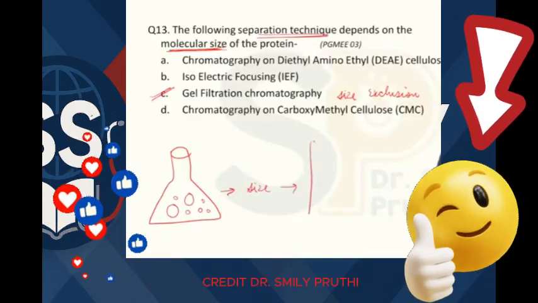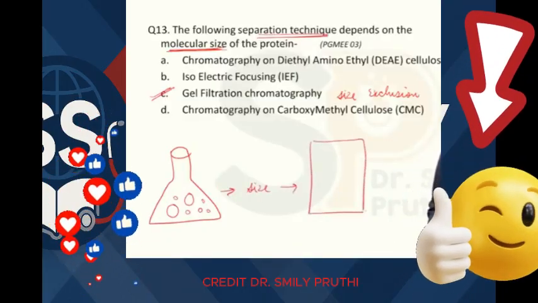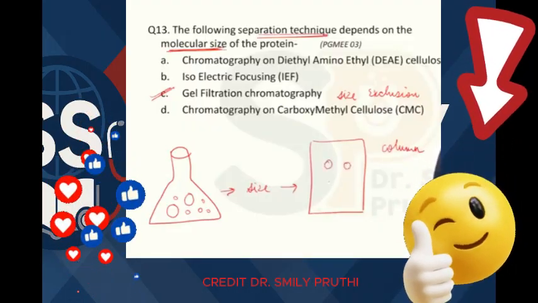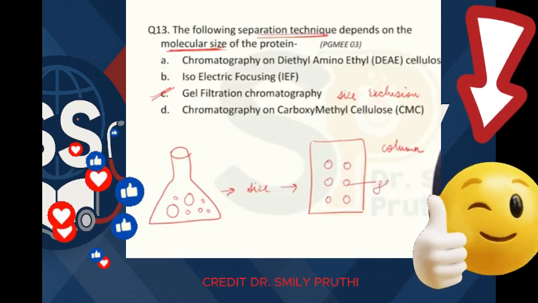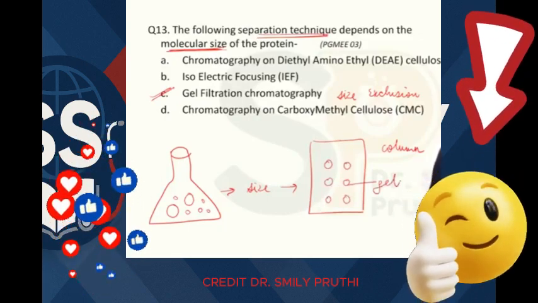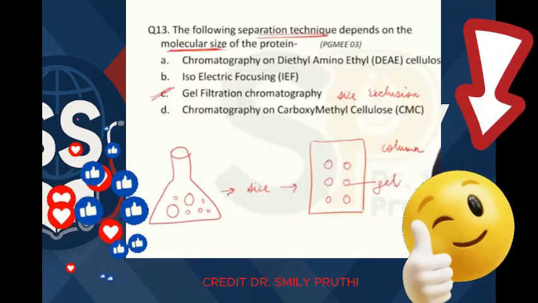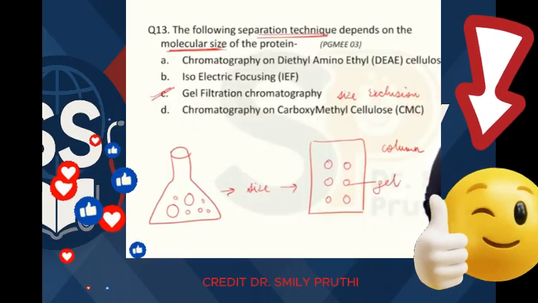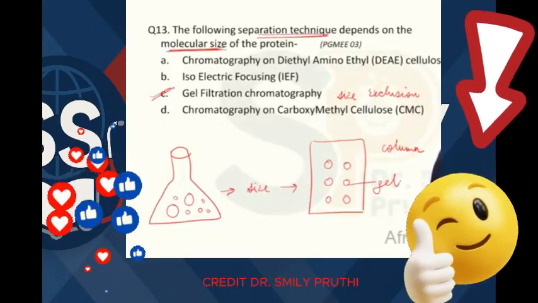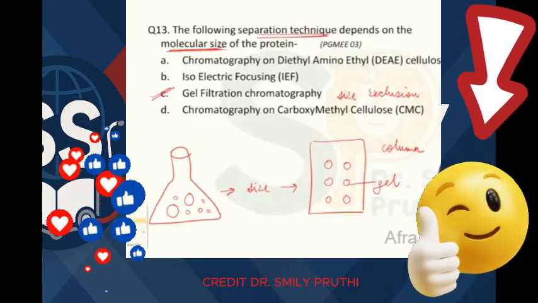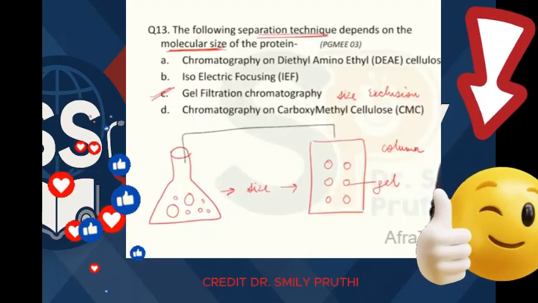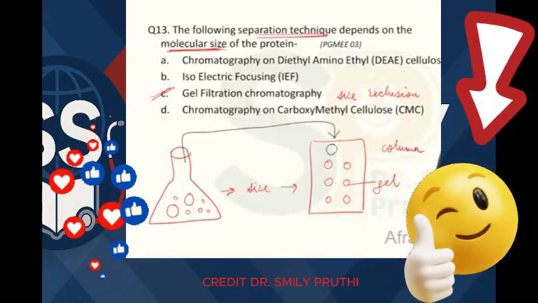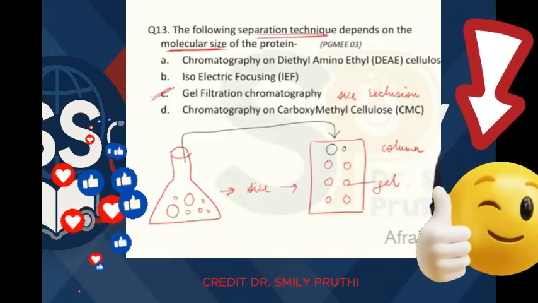So we take a column. In this column, we take gel molecules. These are gel molecules. This column is filled with this gel, right? The size of the gel is such that the bigger protein cannot enter the gel, the smaller protein can enter the gel, right? So now what will happen, when we pour the mixture on the top of this column, then we have both proteins present here, bigger also, smaller also.